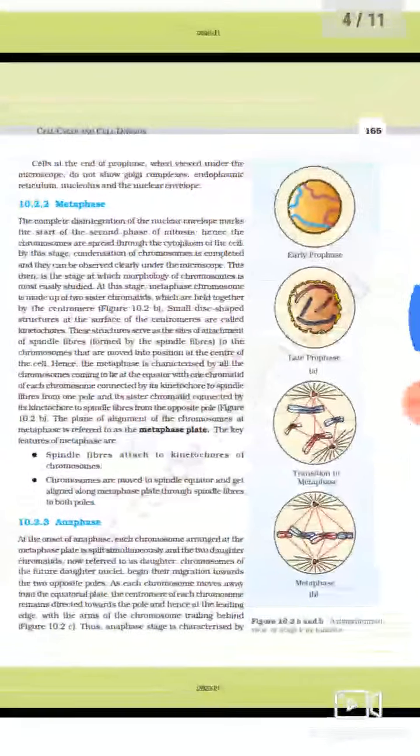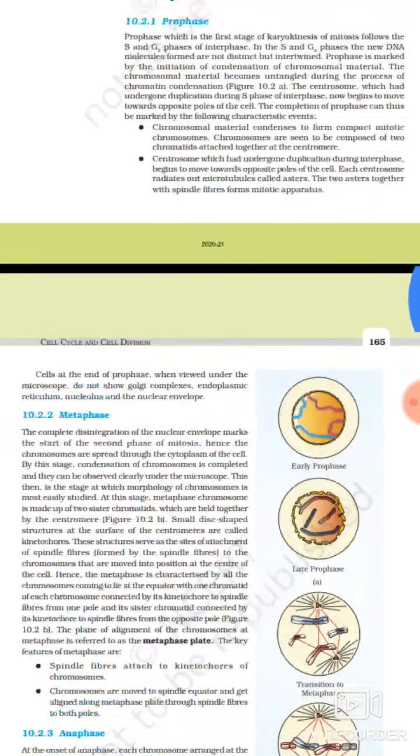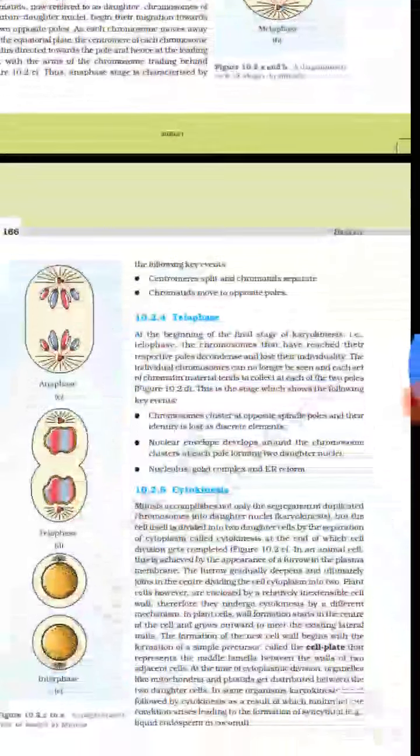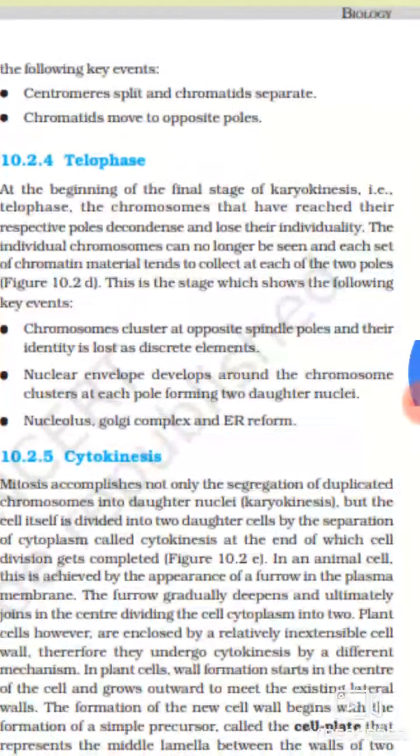So, we are back with the second part of cell cycle and cell division. That video got stopped because of some technical issues. Okay, so we are really sorry for that. So, I would start with telophase.